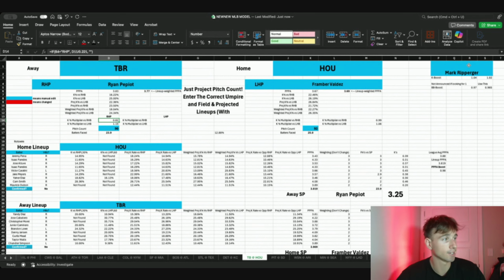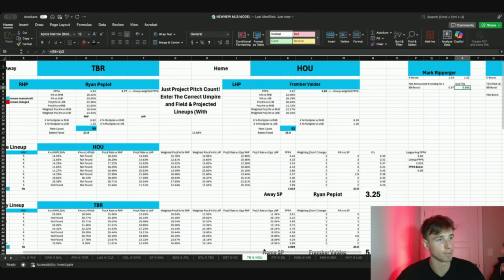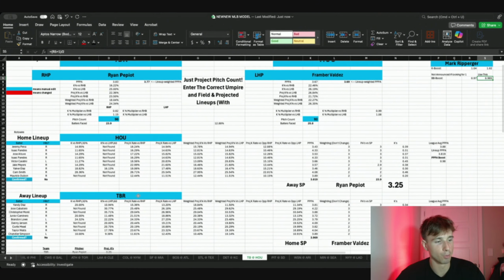And this one actually does have an ump with a positive K boost, which is factored into Pepiot's line. Low walk boost, which is usually the case. If you're going to strike people out a lot, you're probably going to walk people less. That's typically how it works. But yeah, brutal matchup for Pepiot.